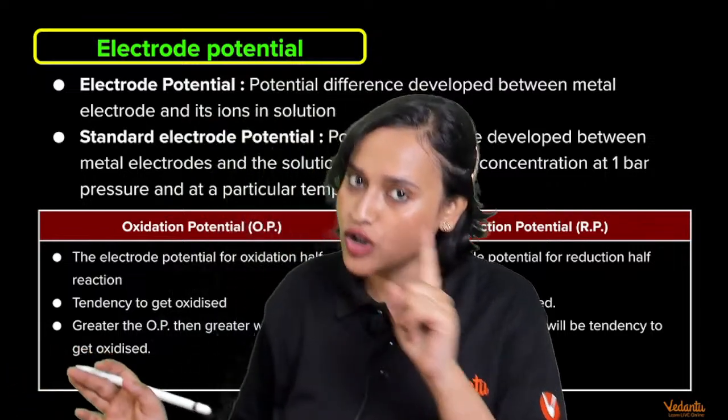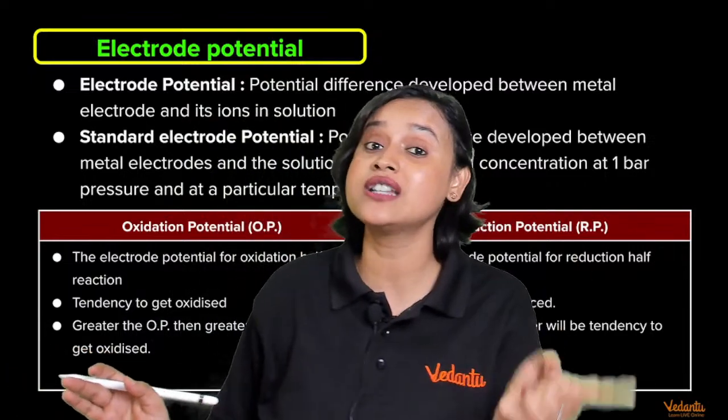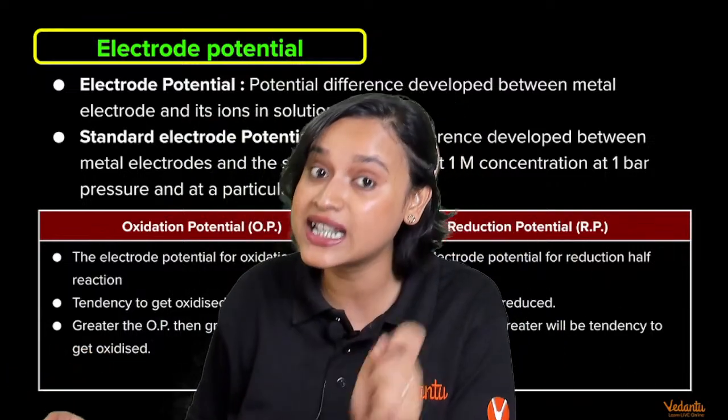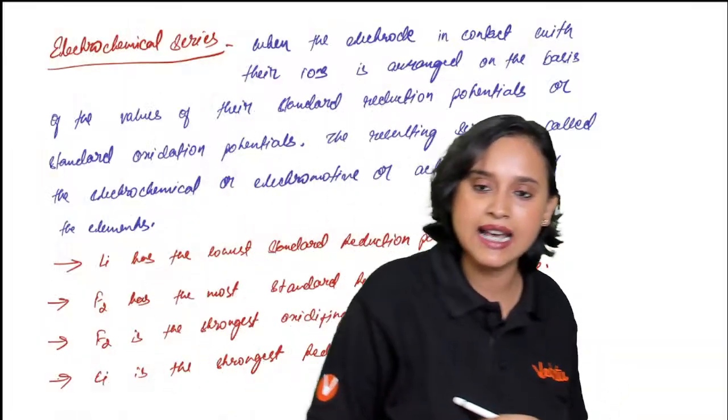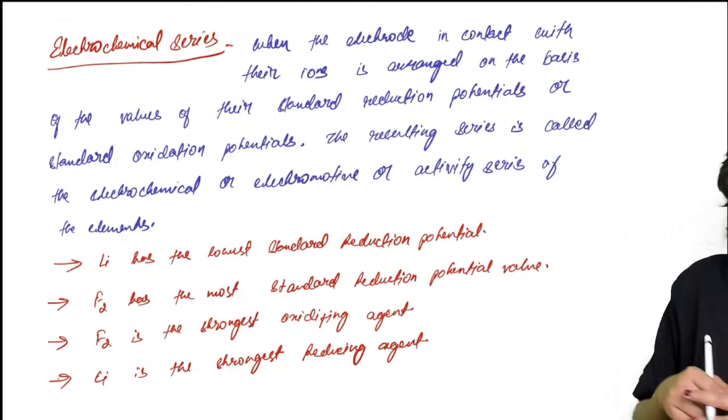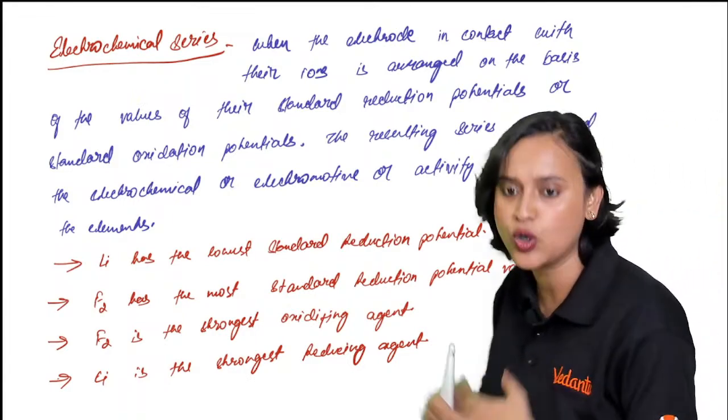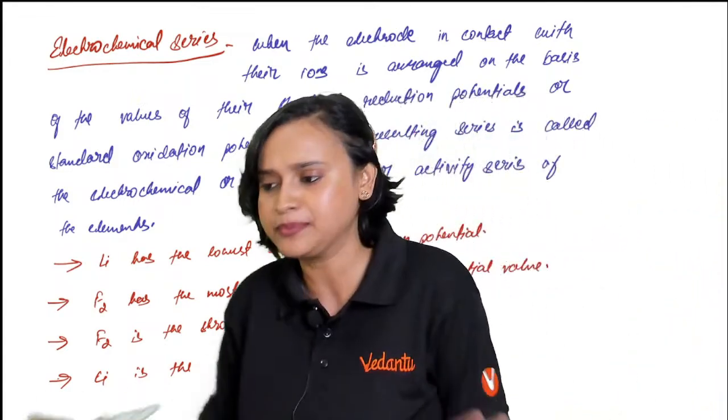Okay? You do not consider oxidation potential, you consider reduction potential. Am I clear, everybody? Yes, guys. Now we come across something that is called the electrochemical series. What is the electrochemical series? Nothing, bacha.